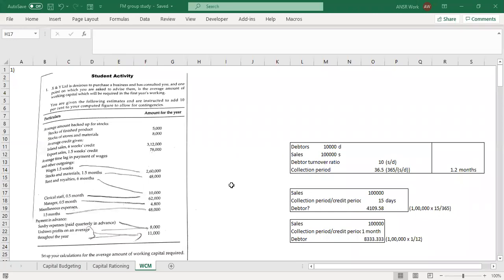What we have completed are capital budgeting, capital rationing, and working capital computation, which we completed today. We'll practice a number of questions on all these topics, but half of it is already done. There are 6 topics, out of which 3 are completed. We are left with 3 more: capital structure, EBIT-EPS analysis, and WACC.